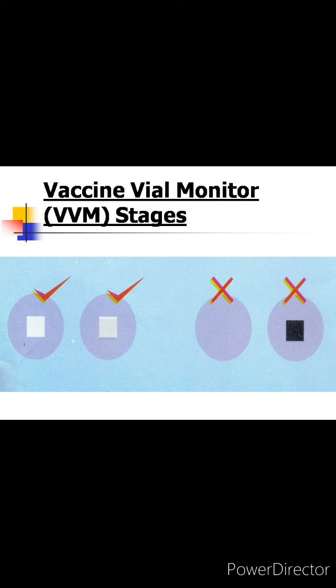In the first 2 stages, the inner square is lighter than the outer circle. You can see there is a circle which is darker in color and a square which is white or lighter in color. So if the inner square is lighter than the outer circle and if the expiry date has not passed, use the vaccine. In the third stage, the color of the inner square matches that of the outer circle. Do not use the vaccine. And in the fourth stage, if the color of the inner square is darker than the outer circle, don't use the vaccine. So in the first 2 stages, you can use the vaccine. In the third and fourth stages, do not use the vaccine.